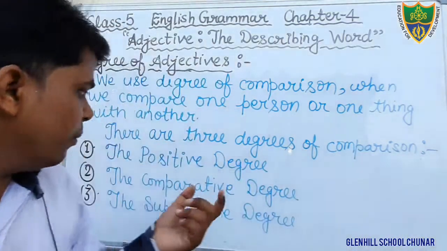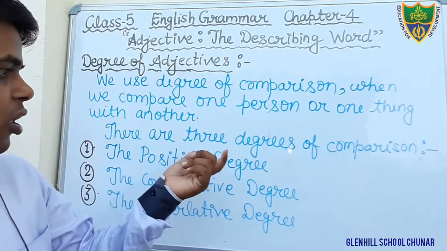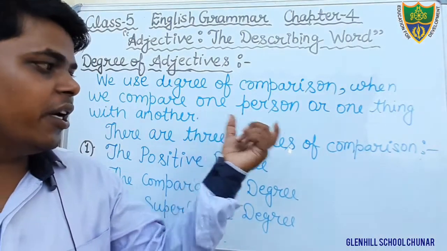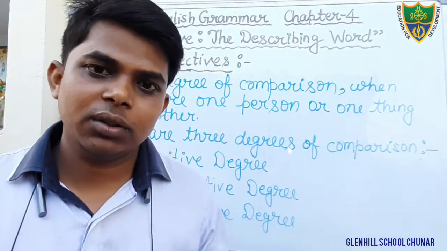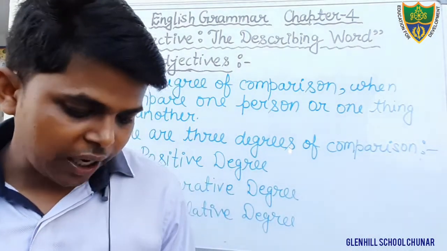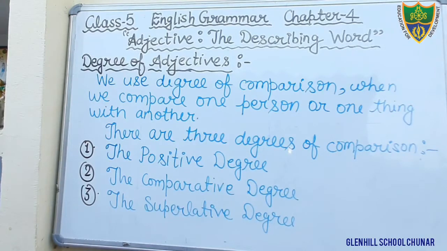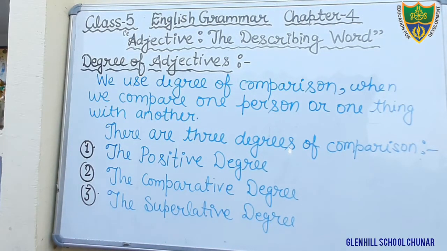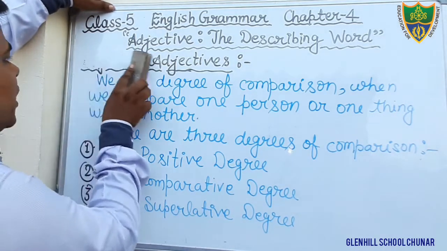Okay students, now we will discuss one by one all these 3 degrees of comparison. Okay, just write down it. Then after, just put the heading the positive degree. I hope that you all have understood why we use degree of comparison, to compare.